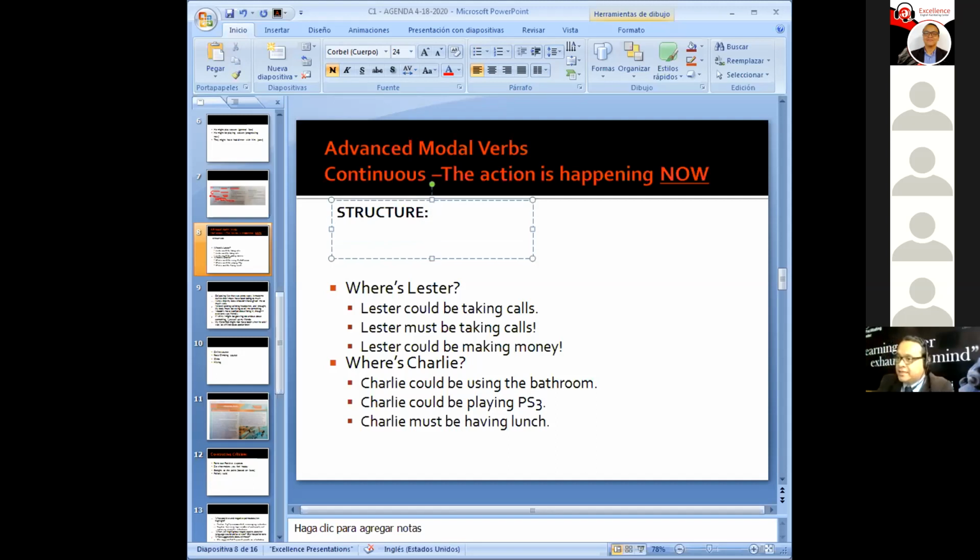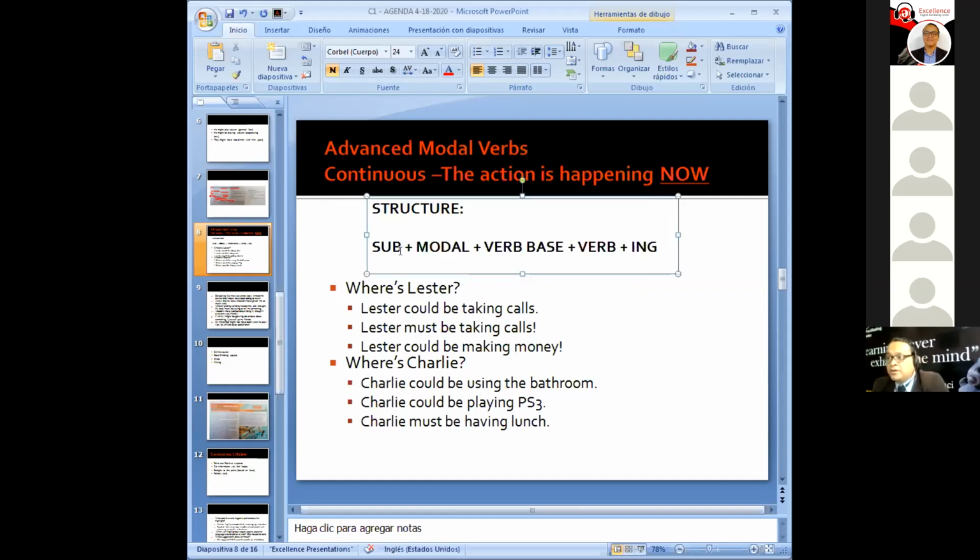So what are the constituents? What are we going to have? What's the structure? Subject plus modal plus verb base form. Plus the verb continuous form, the ing form. Okay, so those are the constituents that you will use.